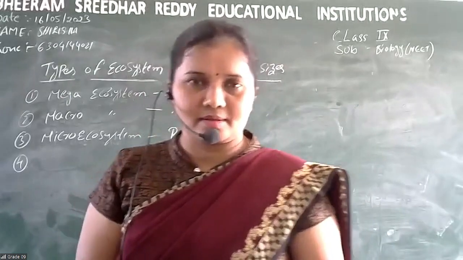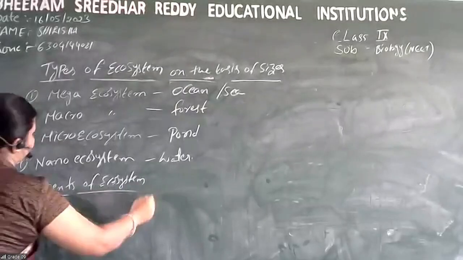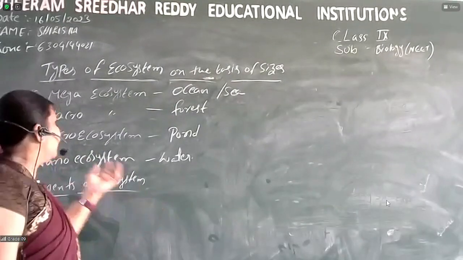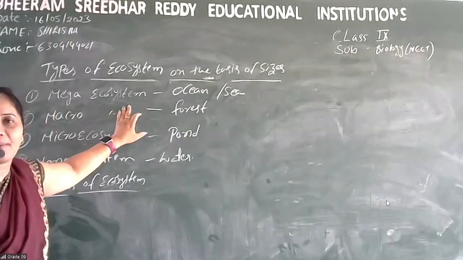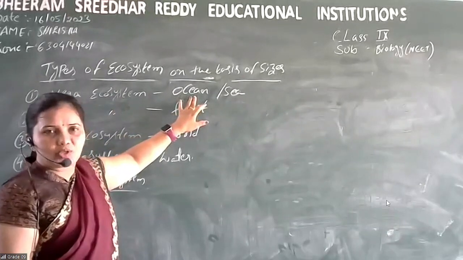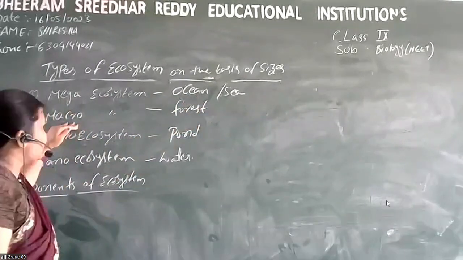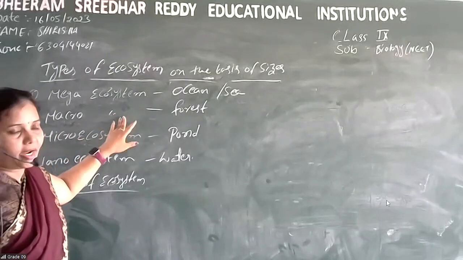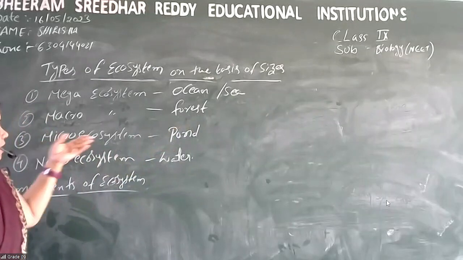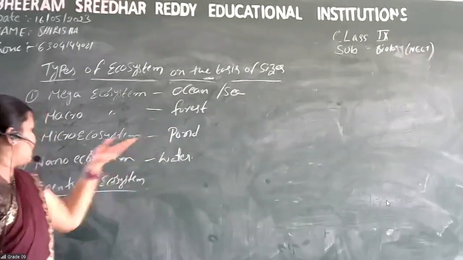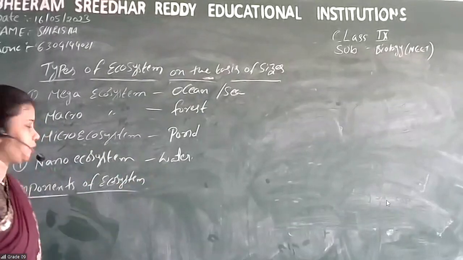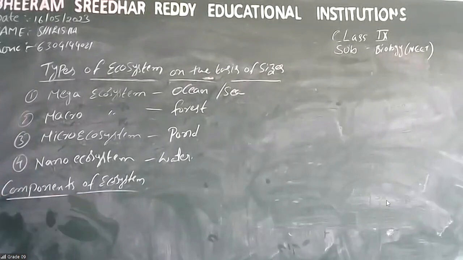So here you can see types of ecosystem on the basis of the size. Mega ecosystem, mega means large, includes the oceans and the sea. The next one is macro ecosystem, which includes the forest, and then micro ecosystem, which includes the ponds, and then nano ecosystem, which includes the water. Nano means very minute, right? So next, components of ecosystem.